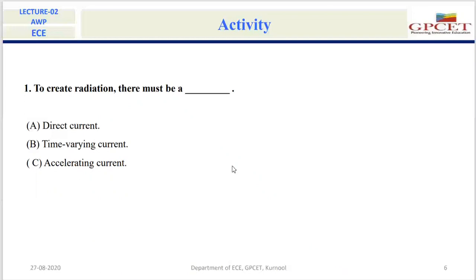What is your answer? Post your answer in chat box. So all of you respond for this question. I will see the chat box also, who are responding, who are not responding. Even if the answer is wrong, we don't bother, or we don't give any punishment. Please respond. Responding to the question is very, very important.